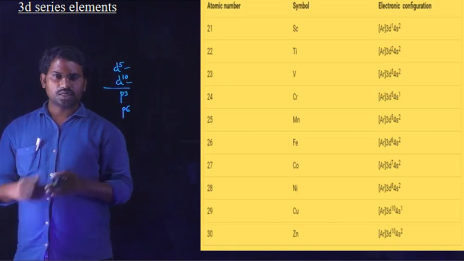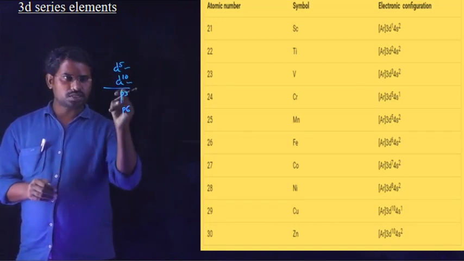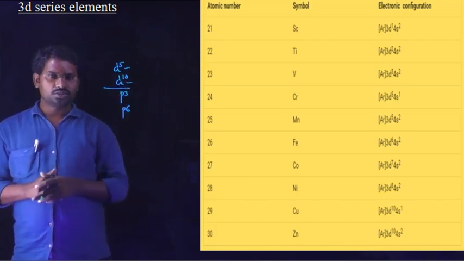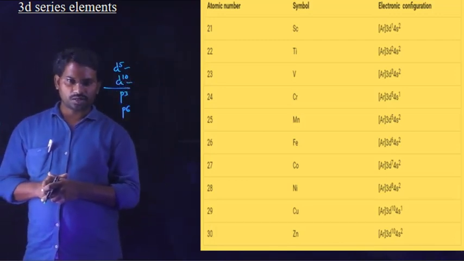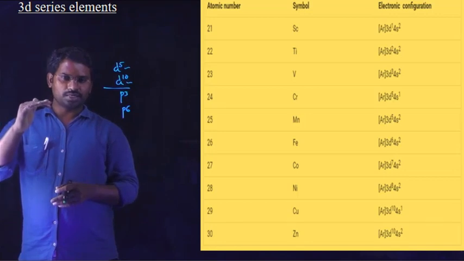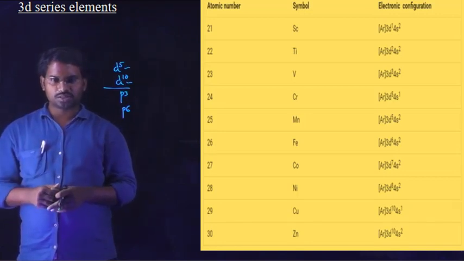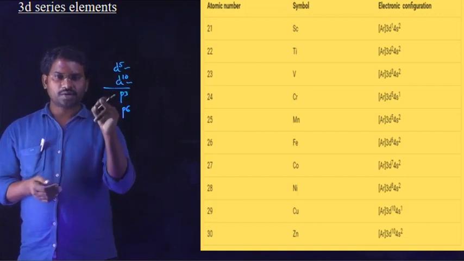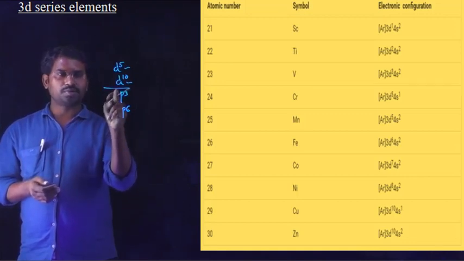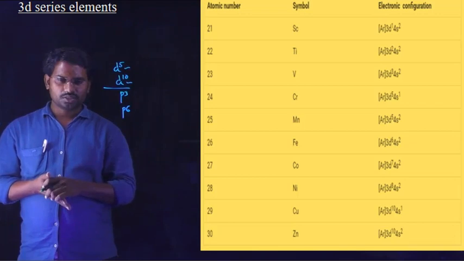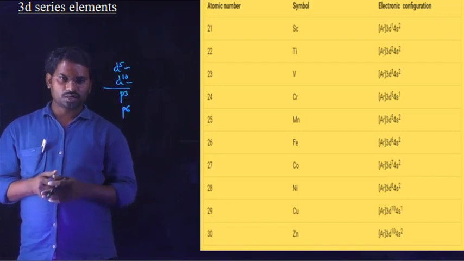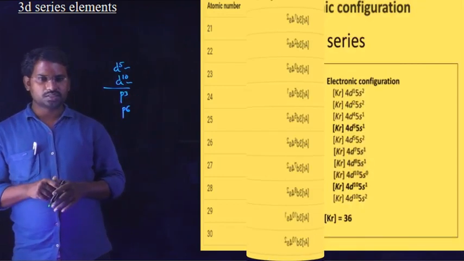So in the general electron configuration of the d block, these three elements do not satisfy the general electron configuration. They are present in the d block, but they cannot be considered transition elements. According to the definition of a transition element, an atom must contain at least one unpaired electron. So this is the general electron configuration of the 3d series.